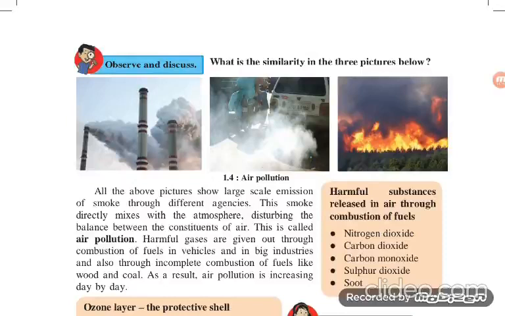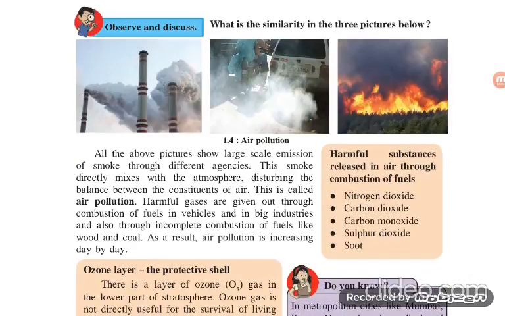Now turn to page number 3. Observe and discuss. What is the similarity in the 3 pictures below? Look at students, what is the similarity in the 3 pictures? That is, there is a pollution of air. Yes, there is air pollution. All the above pictures show large scale emission of smoke through different agencies.